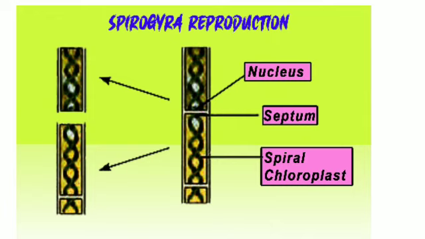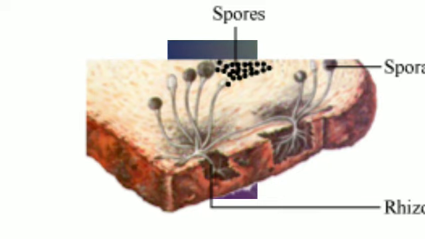In this method, the body of the parent breaks into small pieces called fragments, and each fragment grows up to become a new plant. Fragmentation of parent body occurs when they are matured. If water and nutrients are available, the algae will grow and multiply rapidly by fragmentation. If this process continues, it will cover a large area in a very short period of time.